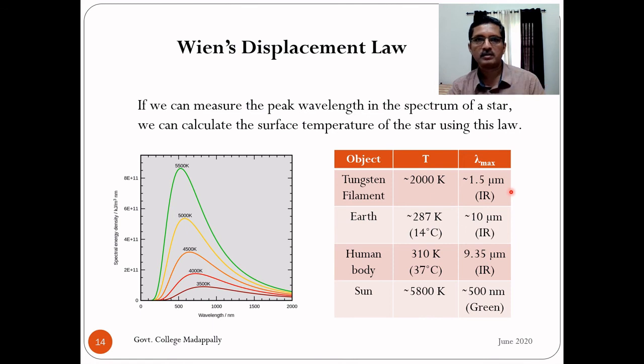In the case of starlight, you can measure lambda maximum using spectroscopic techniques. From that, you can calculate the surface temperature of the star, as in the case of the sun I have shown here. So that is one of the important applications of Wien's displacement law. By measuring the peak intensity or peak wavelength from starlight or stellar spectra, we can calculate using Wien's displacement law the surface temperature of the star.